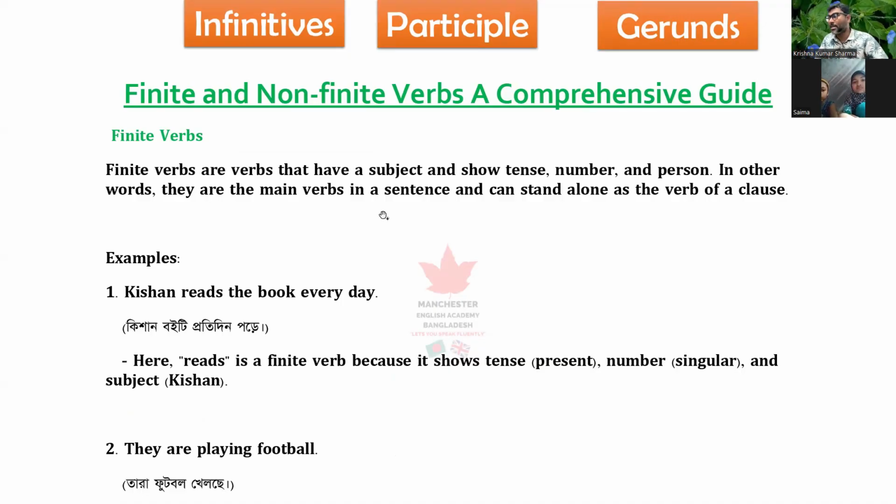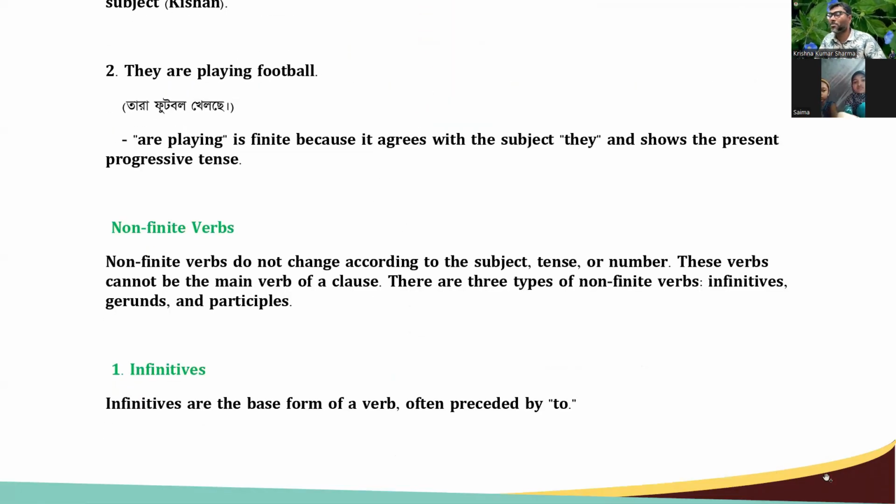But non-finite verbs do not change according to the subject, tense, or number. These verbs cannot be the main verb of a clause. There are three types of non-finite verbs: infinitives, gerund, and participles.